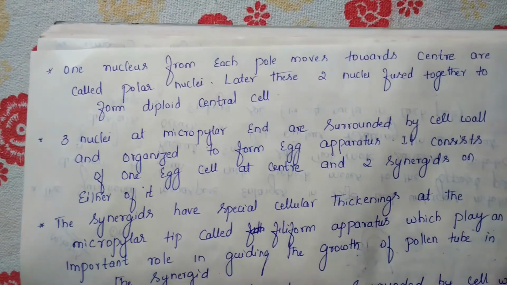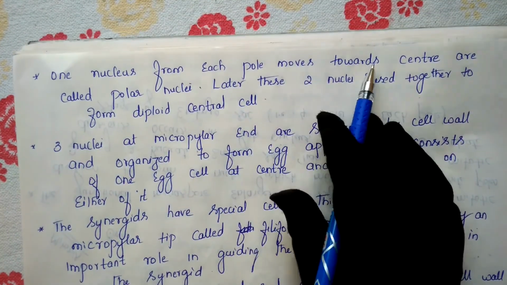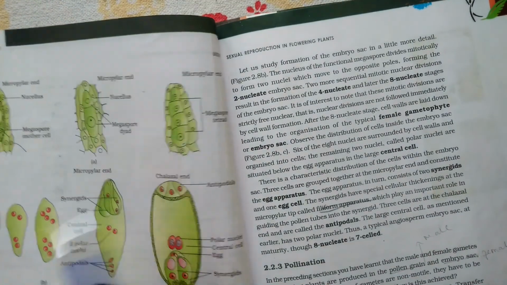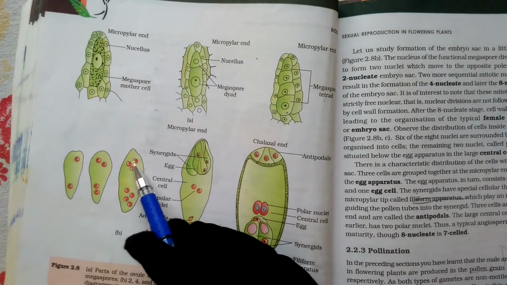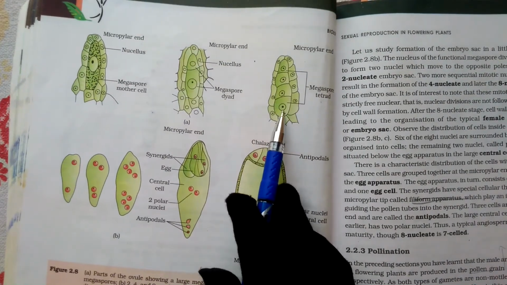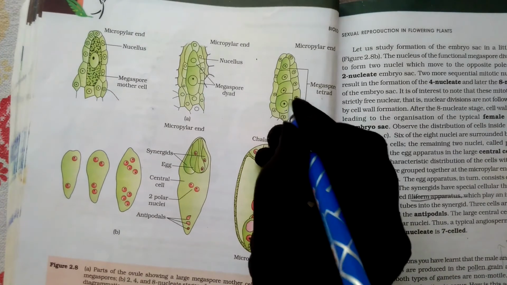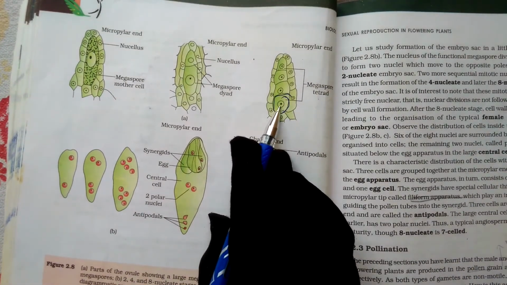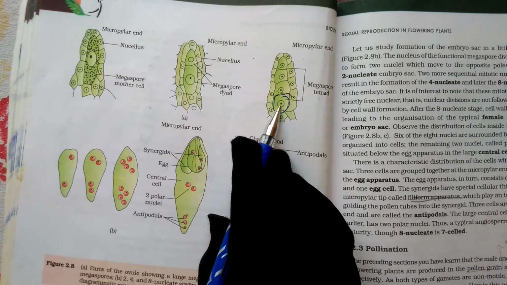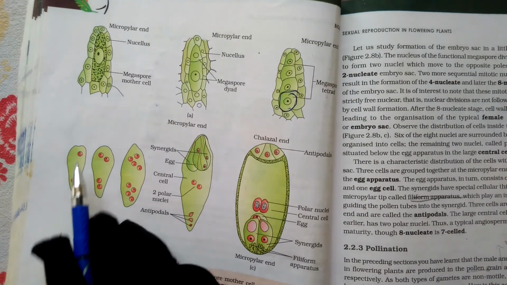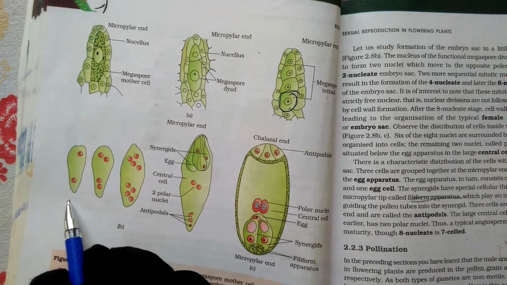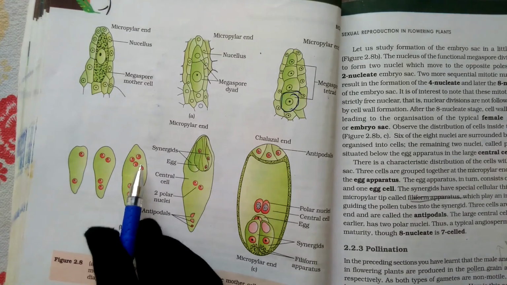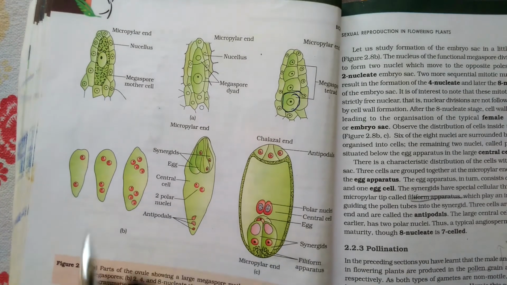Next, one nucleus from each pole moves towards the opposite side. See your textbook, they are given there also. So finally we'll get 4 nuclei here. So these are the nuclei. Before this, there is only one functional megaspore, which becomes enlarged. In the middle it has only one nucleus. This one nucleus will divide and produce two nuclei, and those two nuclei will move towards the opposite poles. Again mitotic cell division goes on, 1 to 2, 2 to 4. Finally we'll get 4 nuclei.